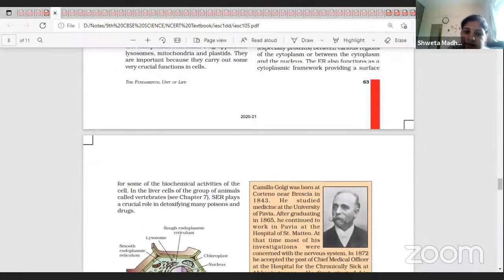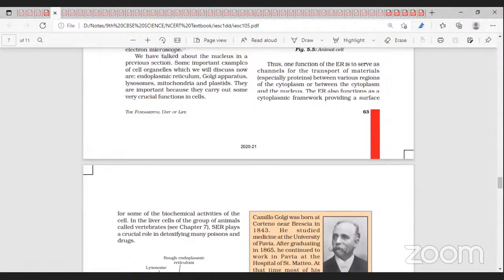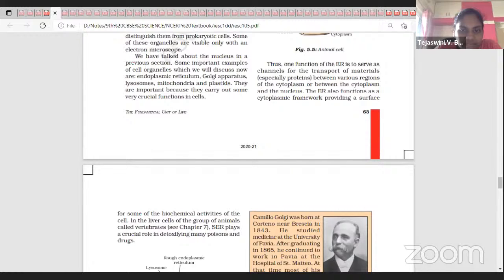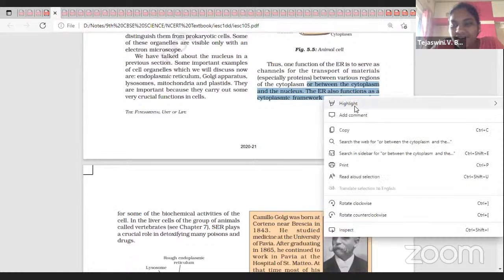Able to read? Yes, ma'am. What is written? C was the correct answer.